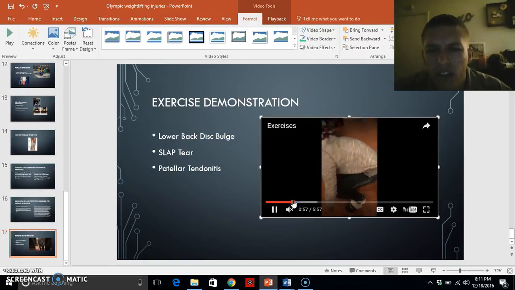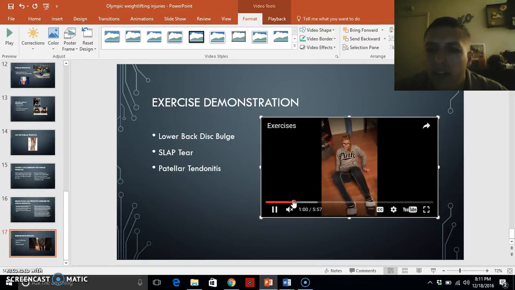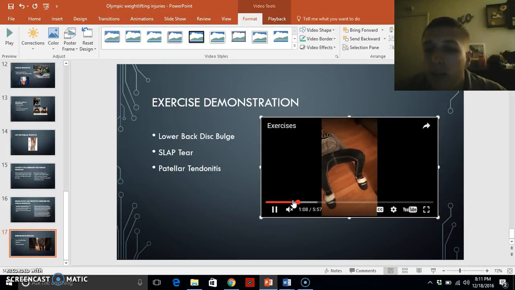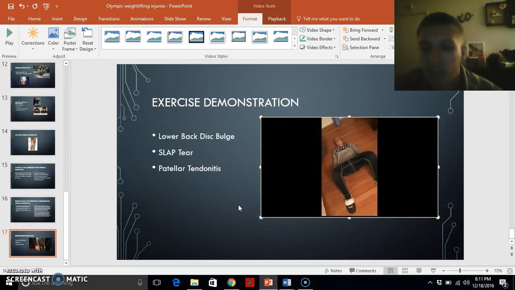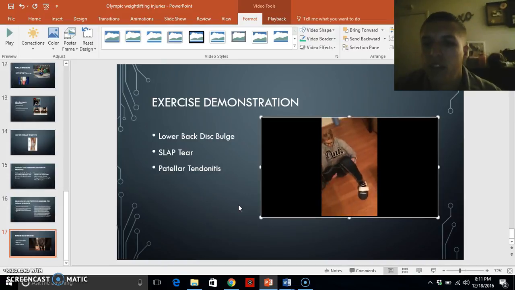these. You can see she's going to lay flat onto her back, knees slightly bent, arms down by her hips there. And what she's going to do, see she lifted up her back on that one. You want to make sure that lower back remains, and we're just tilting that pelvis up. It seems like a very simple exercise, but this can push that disc back in and strengthen that lower back.